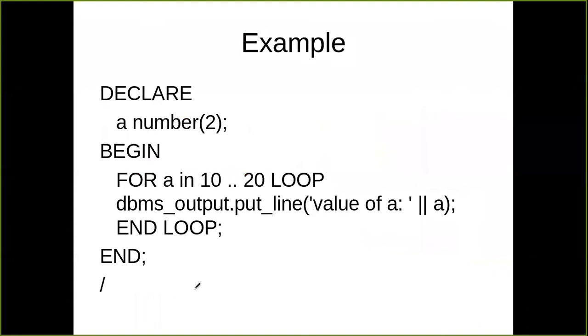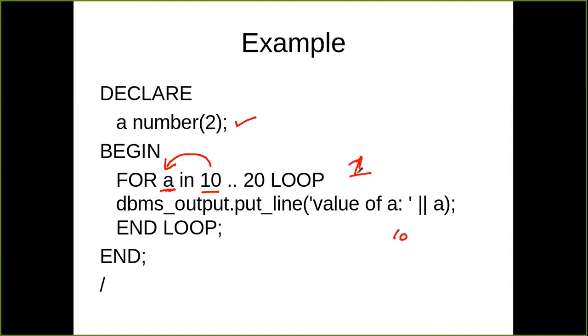So this is an example. Let's see one example now. I am declaring a variable. I have not initialized it here. Then for a, now a is my counter and it is initialized with the initial value 10. So a is initialized with value 10. Now 10 is within the range, so the loop will execute and it will print the value 10. Then automatically the value of a will be incremented by 1.